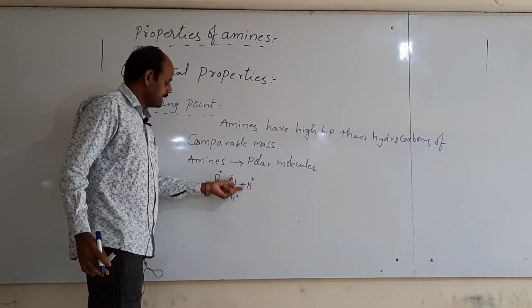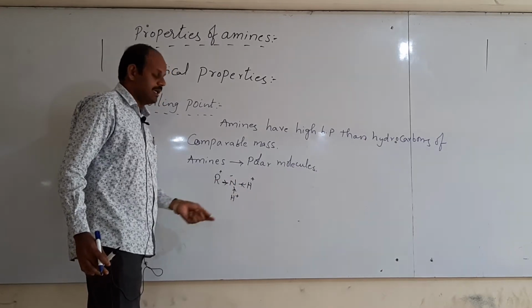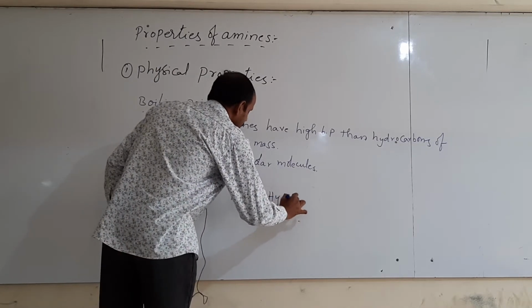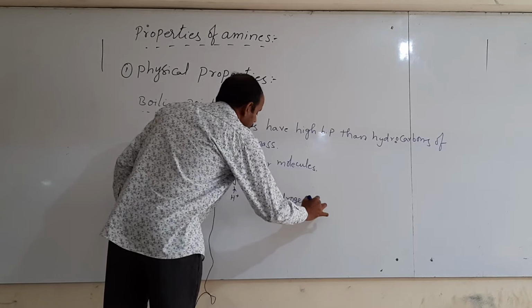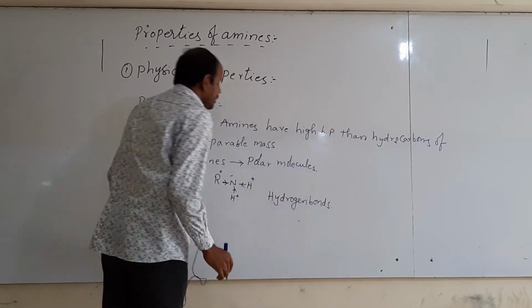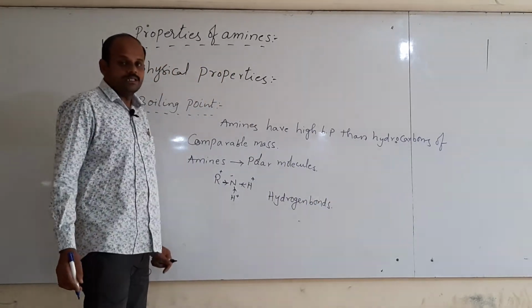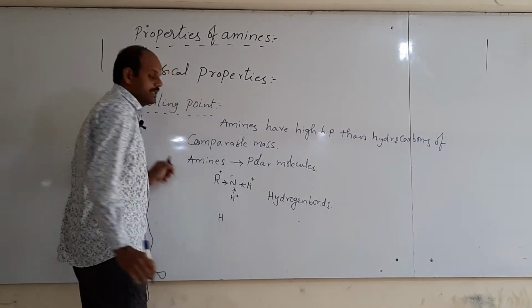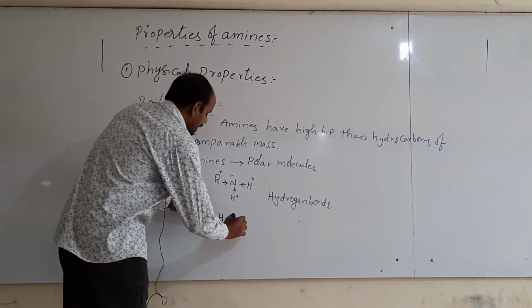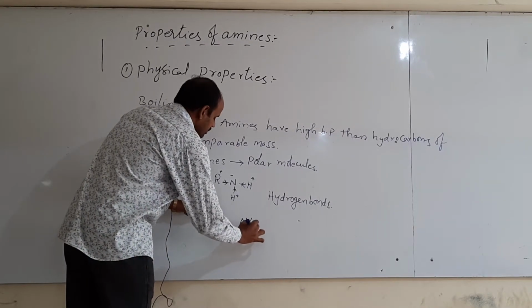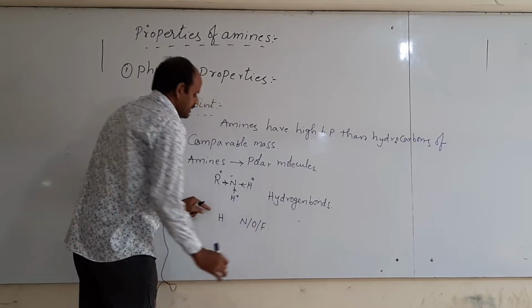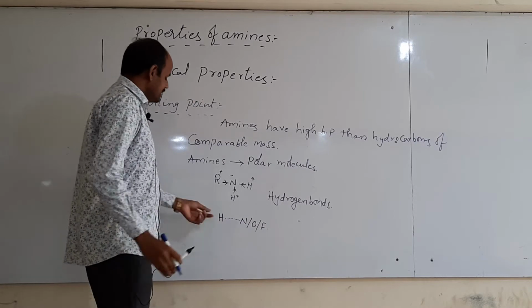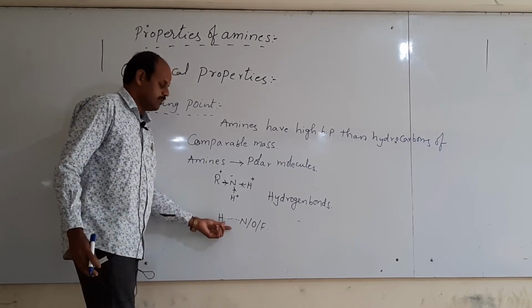Due to the polarity, these amines can form hydrogen bonds. Which bonds? Hydrogen bonds. So what is meant by hydrogen bond? These are the attraction forces present between hydrogen in a molecule and a highly electronegative atom like nitrogen, oxygen, fluorine in the same molecule or in another molecule. Then such attraction forces are called hydrogen bonding.